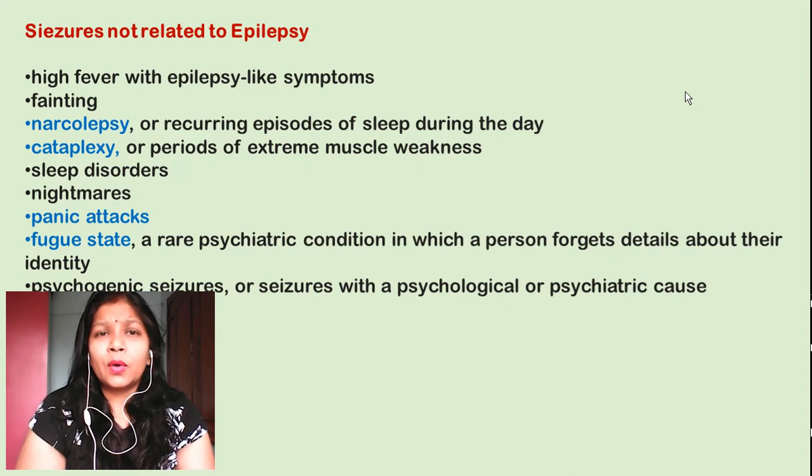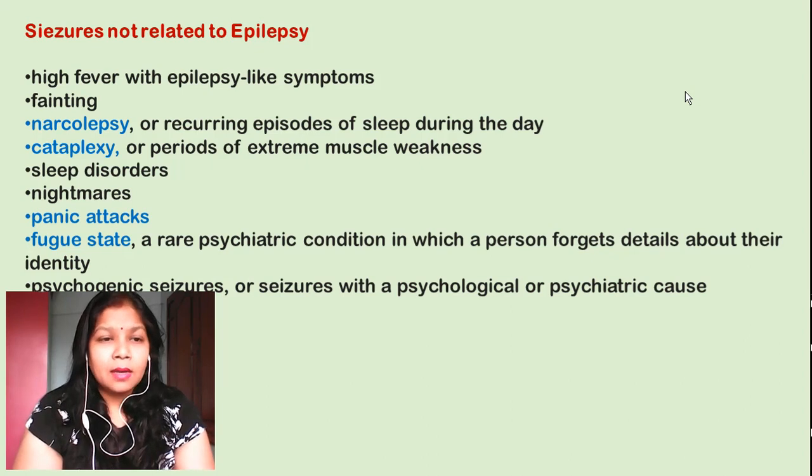Panic attacks. Now if you are hearing any sudden sad news, or if you are getting some panic situation due to some fear or anxiety, at that time also you can get the seizures, but this should not be confused with the epileptic seizures. Now next is the fugue state. It is generally a very rare psychiatric condition when the person forgets details about their identity.